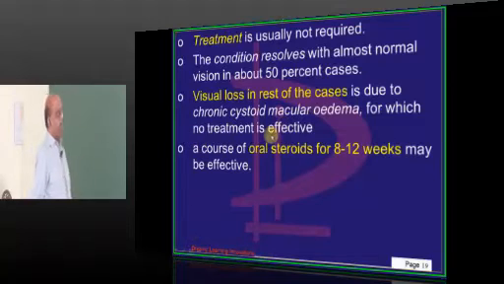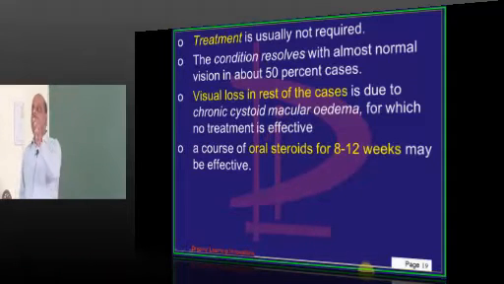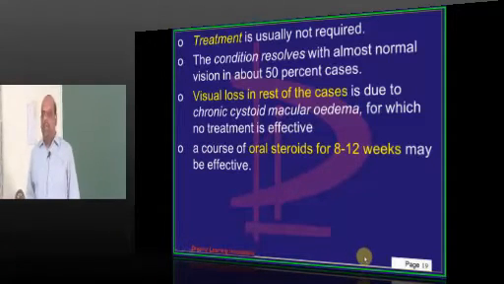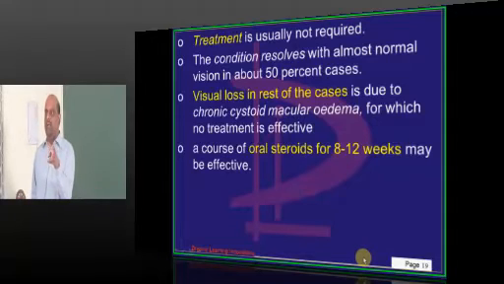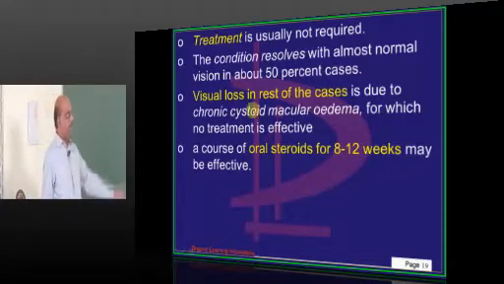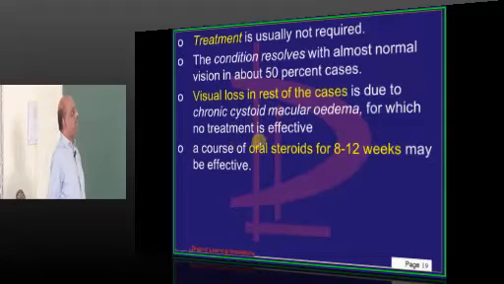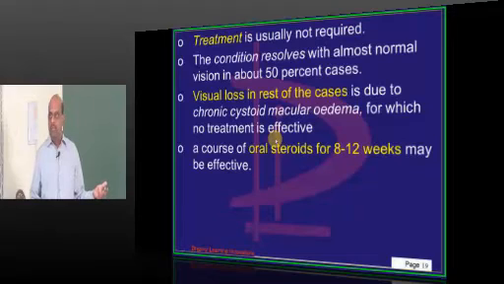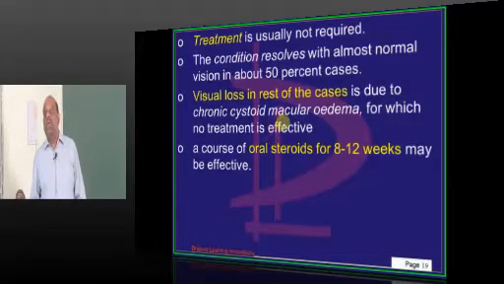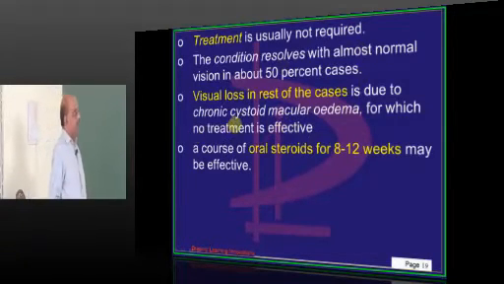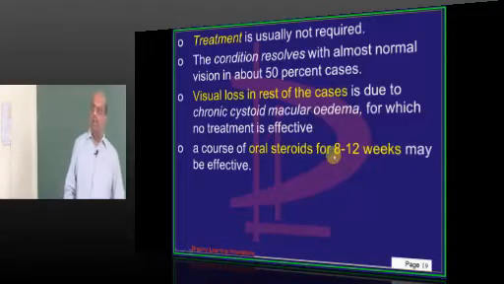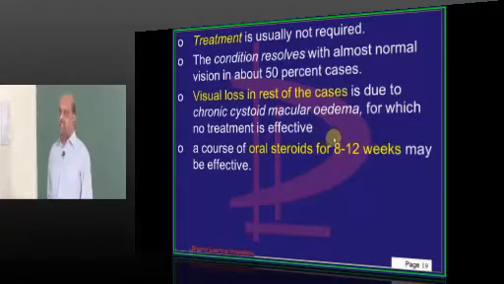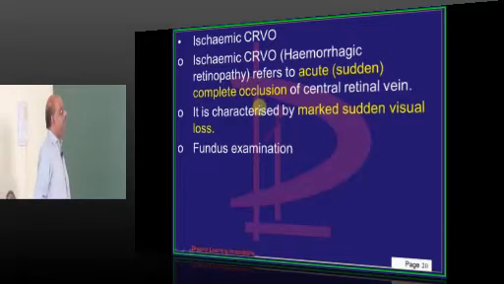But in the remaining people, if cystoid macular edema develops in the macular part of the retina, then visual loss will develop. And if cystoid macular edema has developed, there is no effective treatment to resolve that. A few people get benefited by taking steroids for about 8 to 12 weeks.